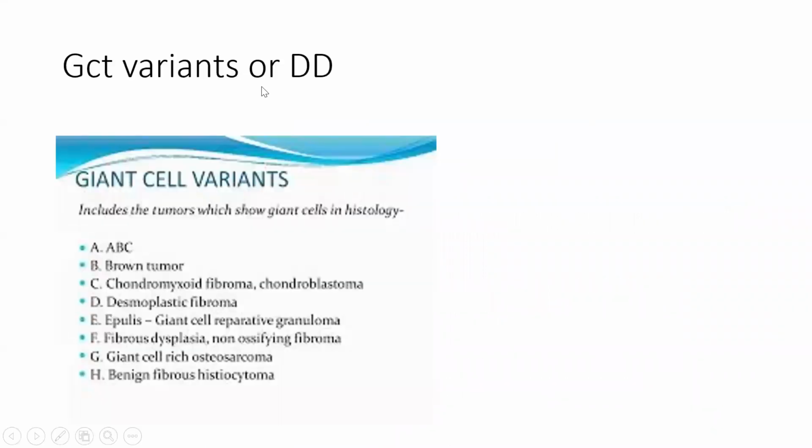Now this is very important for MCQ. I am helpless for this. This is giant cell variants: ABCDE. You just have to remember this. ABC is aneurysmal bone cyst. Brown's tumor is hyperparathyroidism; PTH hyperparathyroidism is called brown tumor. C for chondro, D police. You just remember this; you cannot do anything for this. They always ask what are the giant cell variants, what are the differential diagnoses of giant cell tumor.